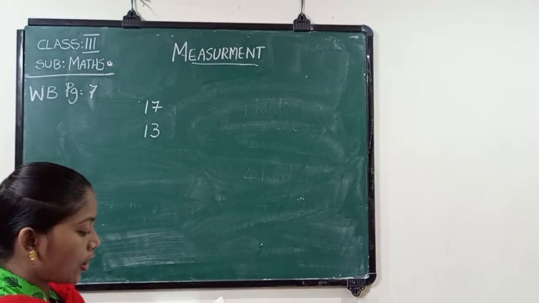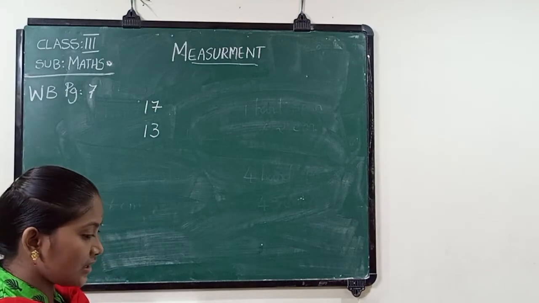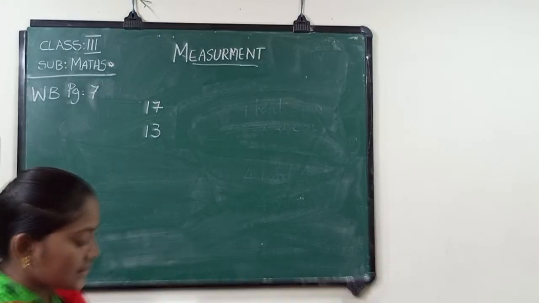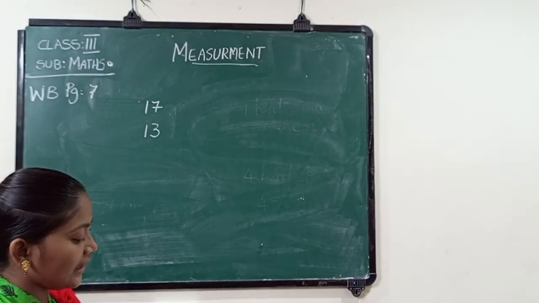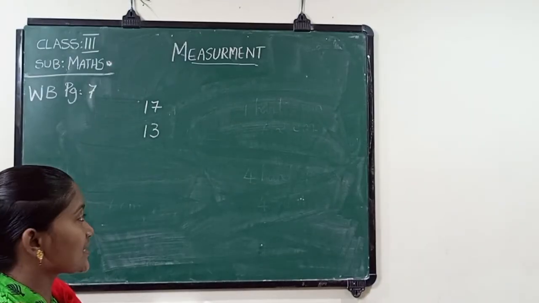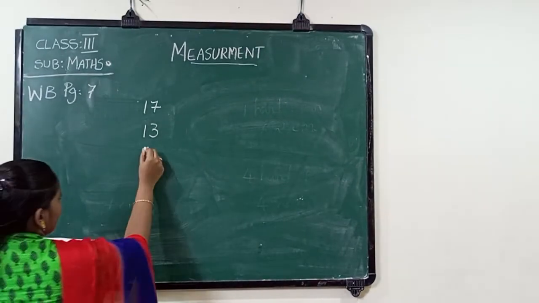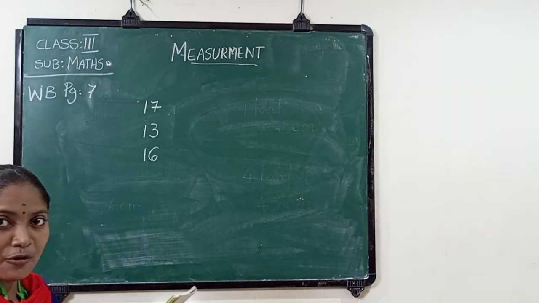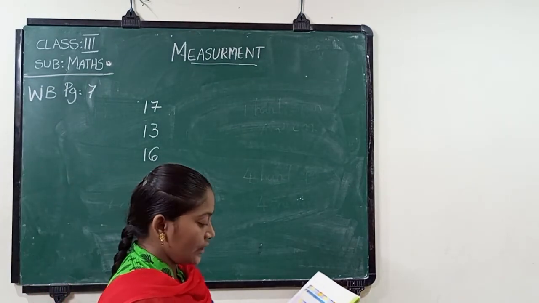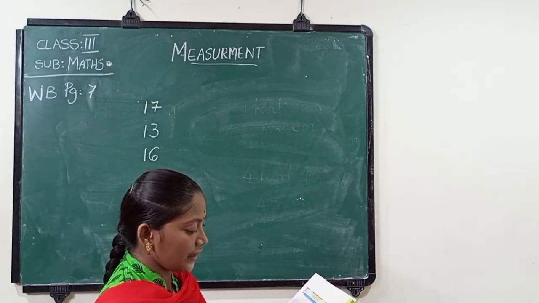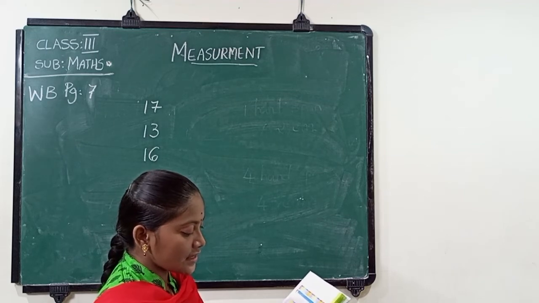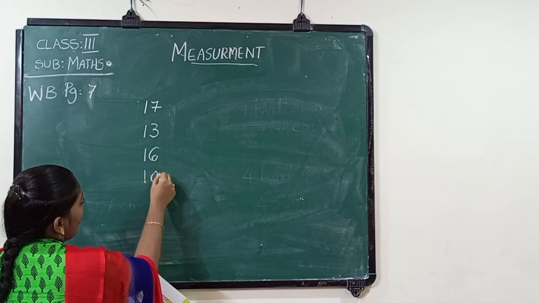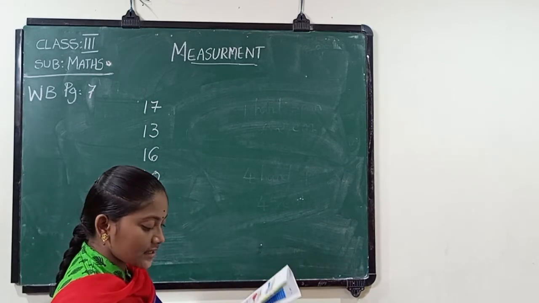And the next one, it's a lollipop. How many blocks are used here? 1, 2, 3, up to 16. How many? 16. And the last one, what is that? It's a pen. And how many blocks does it have? Count and say 1 to 10. 10 blocks. And the final one is a scale.